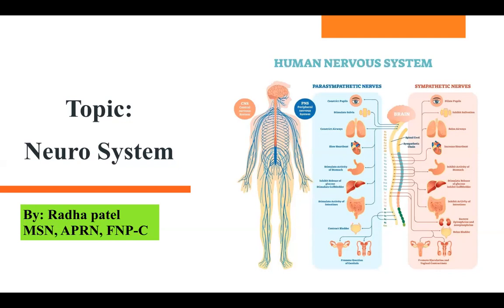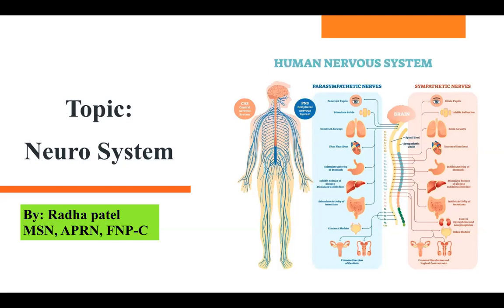It inhibits the release of glucose, and stimulates activity of the stomach, gallbladder, GI organs, and intestine.